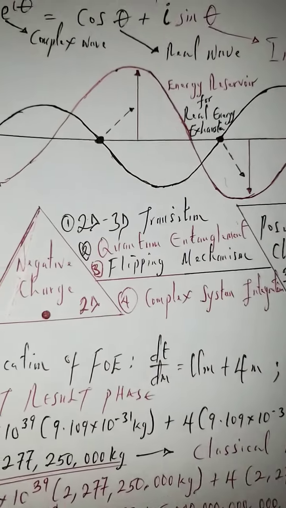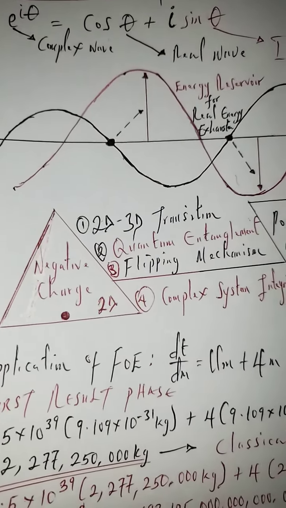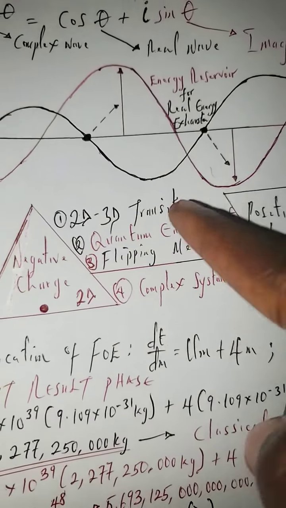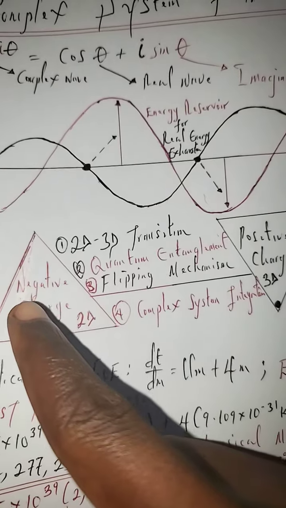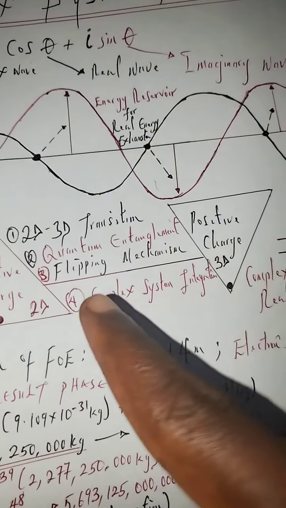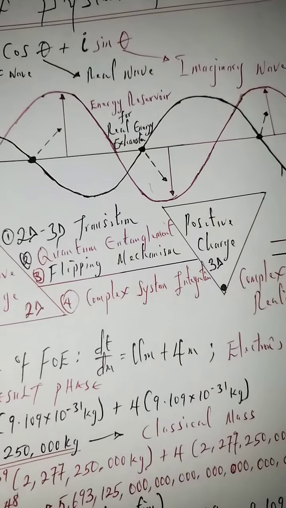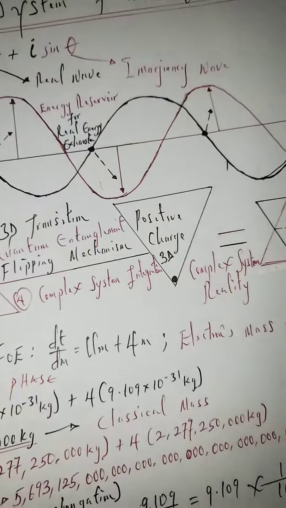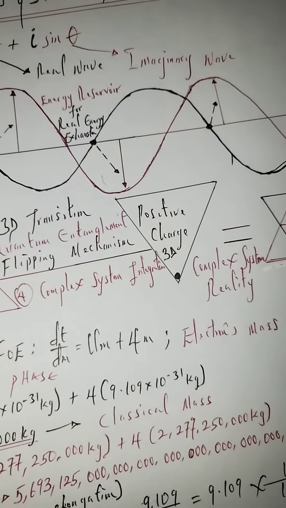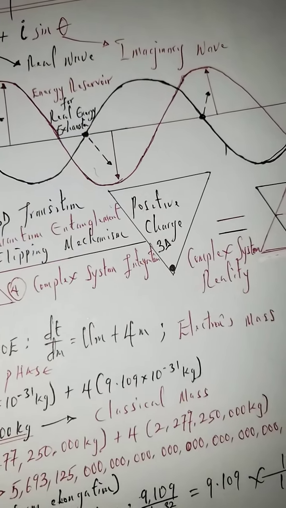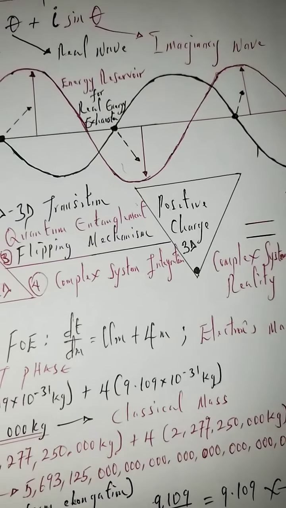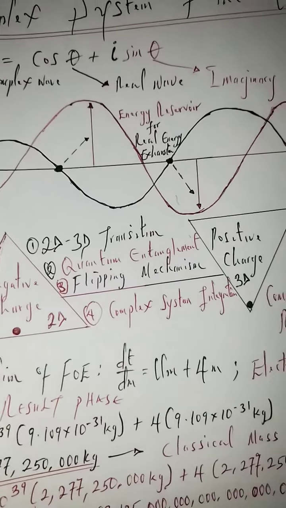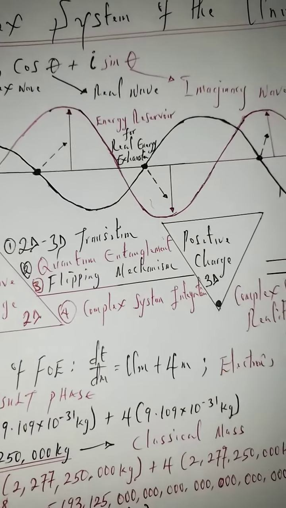So now, when we are to consider the complex system of the universe, we have to consider three things. So we have to consider the 2D to 3D transition. So when we now have this flipping of the equilateral triangle to this, and by connecting to it, we have quantum entanglement. So quantum entanglement happens at the nucleus of the black hole as it extends into the 3D, because the emergence of the real quantum mass work happens at the higher dimension. So we have it in form of the positron, and once we get that, we can get the charge of the electron to have the solution of the electron.